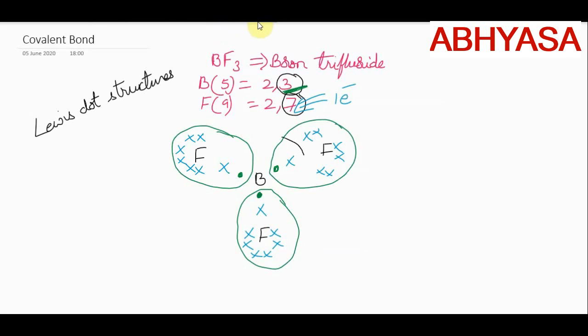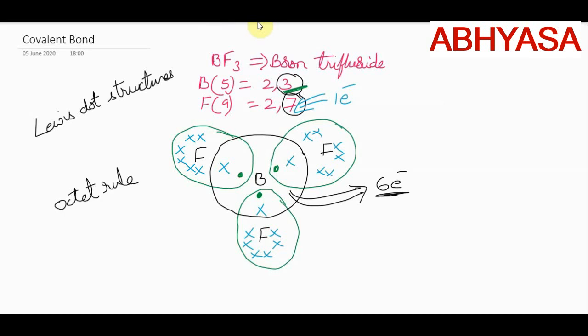Now count the electrons in the valence shell of boron. Here is the important point. How many electrons are there? There are only 6, isn't it? So this particular compound is not obeying the octet rule. This is an example where it is not obeying the octet rule.